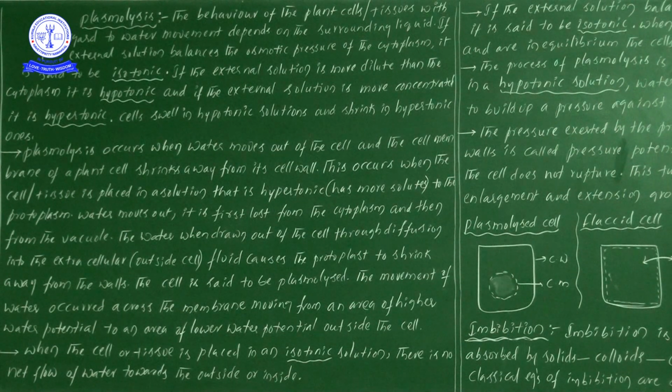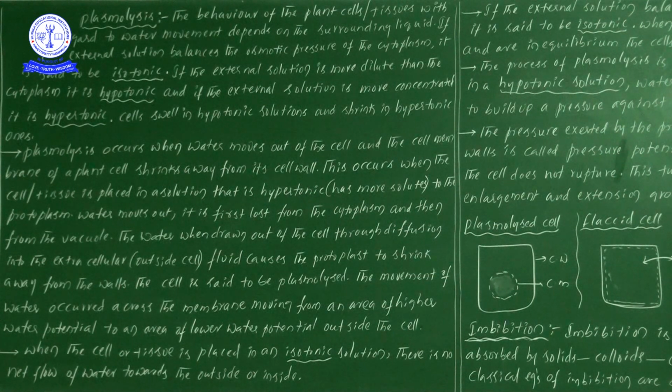Now, what are the main important points to be remembered, one more time? This occurs when the cell or tissue is placed in a solution that is hypertonic.